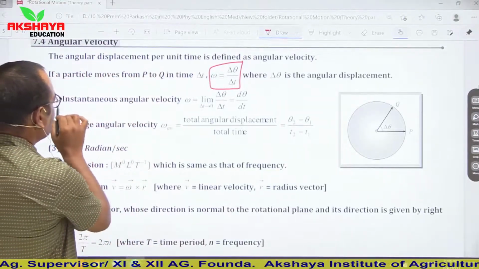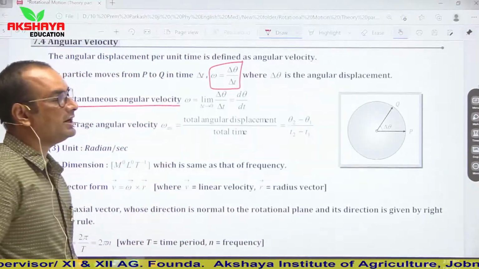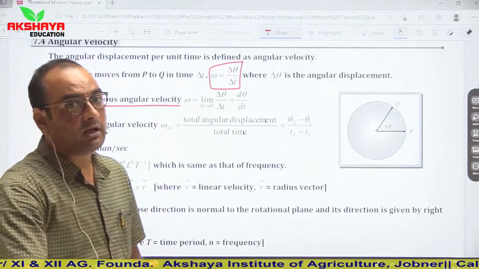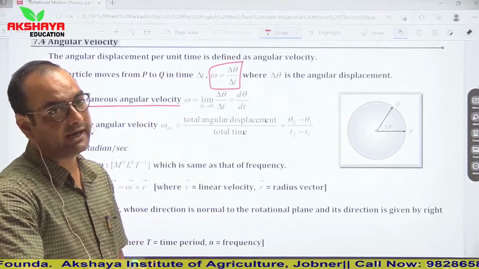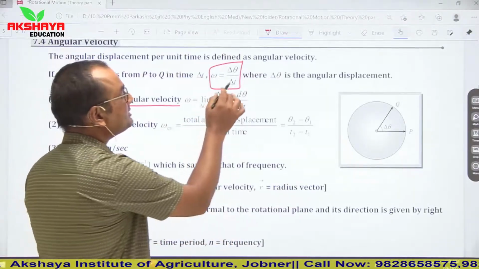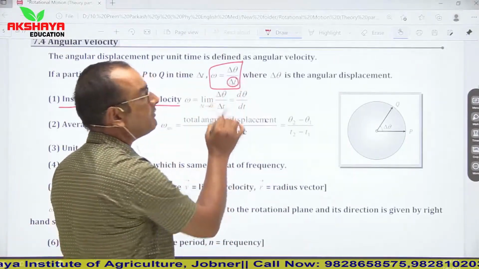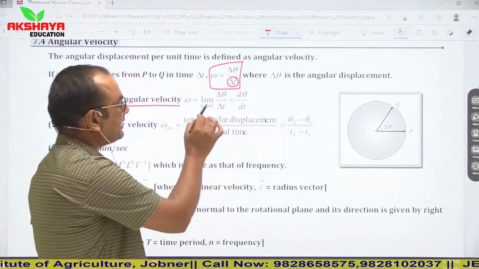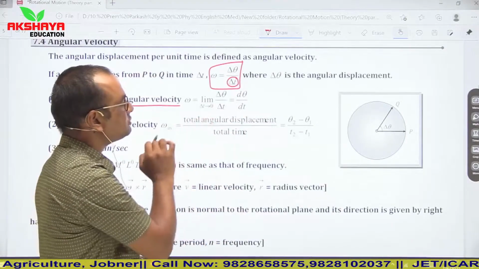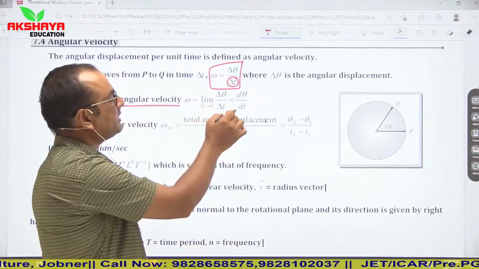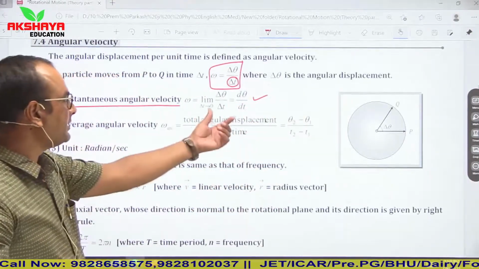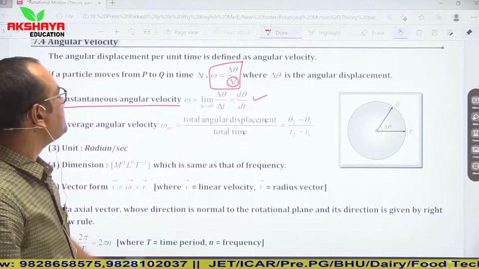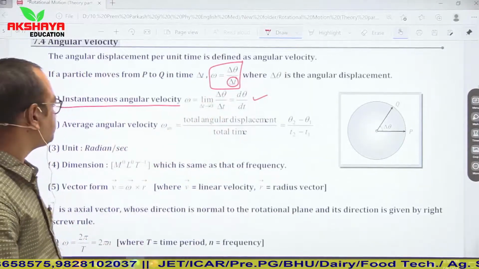If we talk about instantaneous angular velocity, that means angular velocity at a certain instant. In that condition, this time interval del t should be very small. So we consider the limit del t tends to 0 of del theta upon del t, which becomes d theta upon dt. So it is the limiting case of average angular velocity.